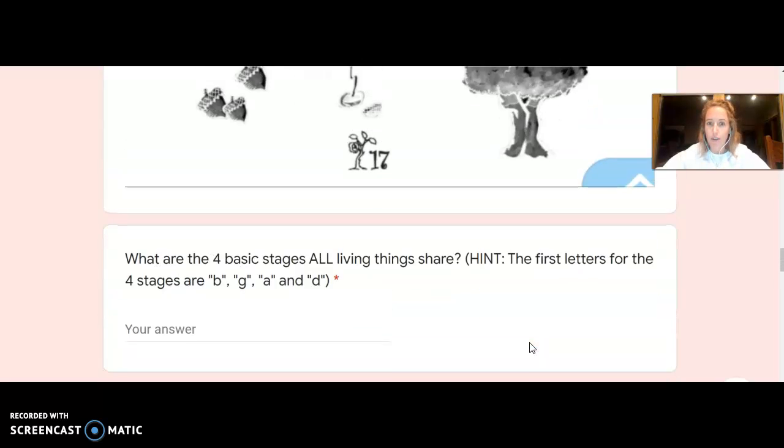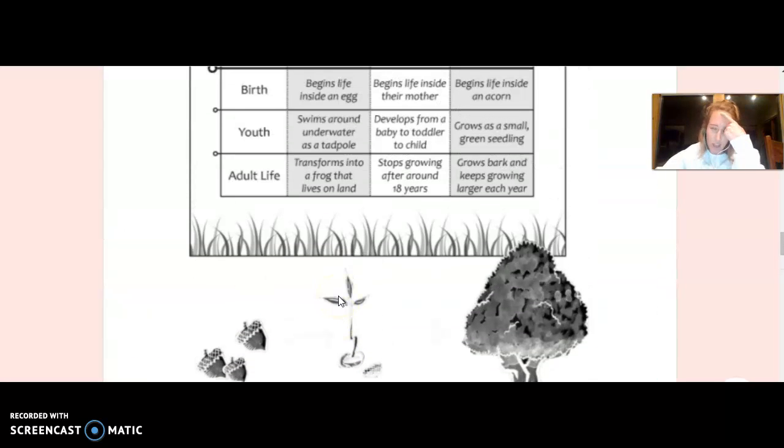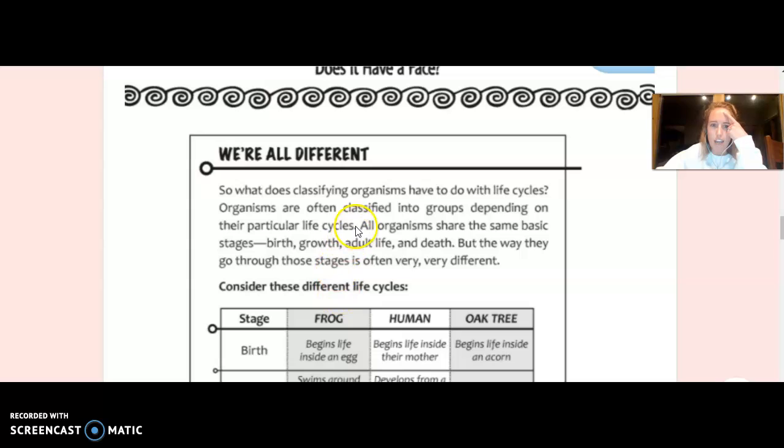Now I would like for you to answer this question. What are the 4 basic stages all living things share? Hint, the first letters for the 4 stages are B, G, A, and D. I'm looking for 4 stages that all organisms share. B, G, A, D.